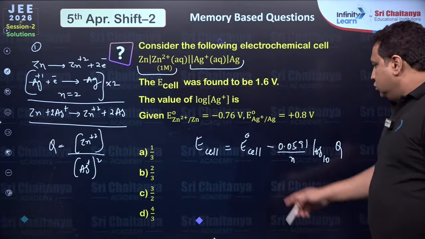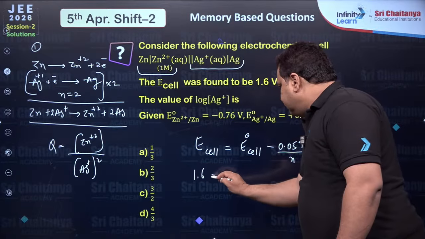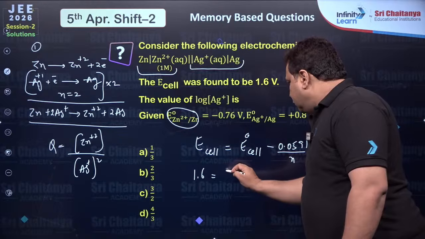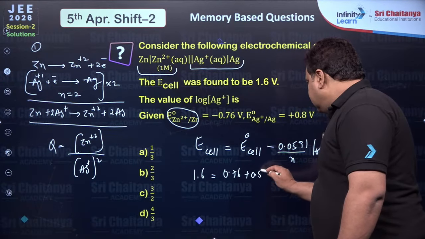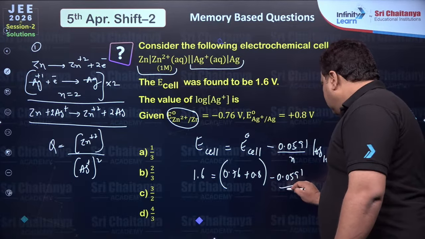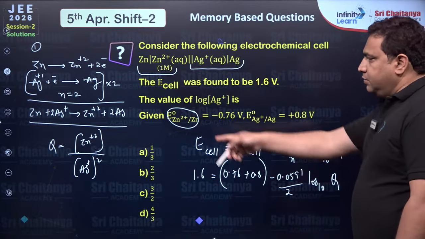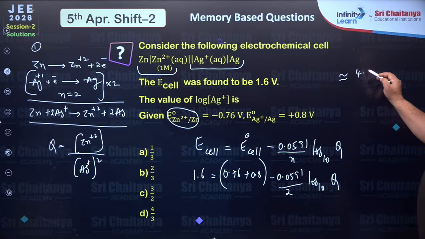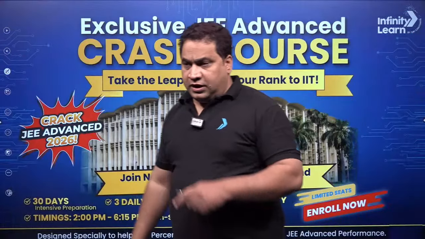Substitute the values here, your E cell is already given as 1.6, and the reverse order is given, so it is 0.76 plus 0.8 minus 0.0591 upon 2 log base 10 Q. You can find Q and substitute there. You will get the answer, I think approximately 4.78 as per my calculation. Okay, dear students.